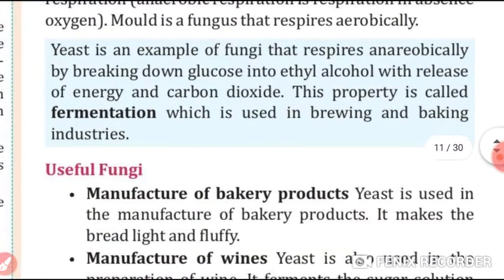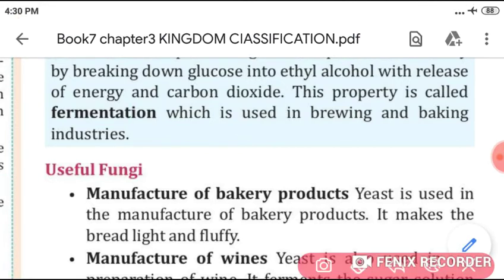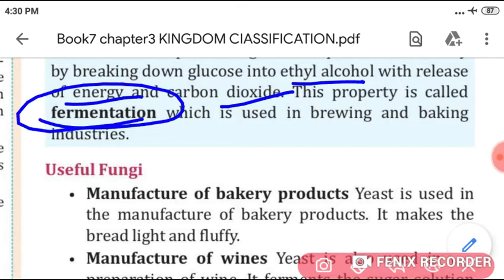Yeast is an example of a fungus that respires anaerobically by breaking down glucose into ethyl alcohol, which releases energy and CO2. This process is called fermentation, which is used in brewing and baking industries.